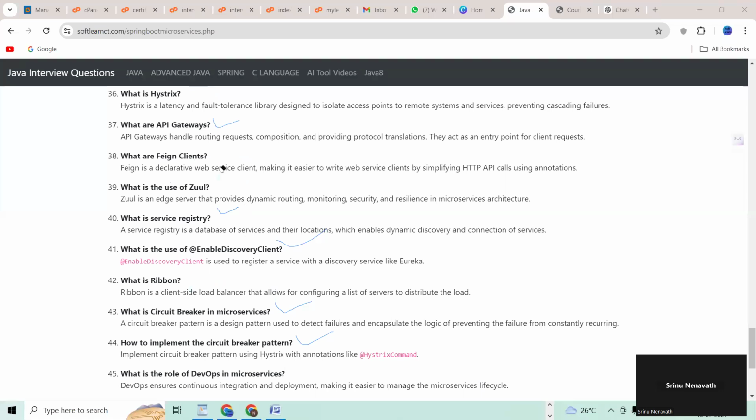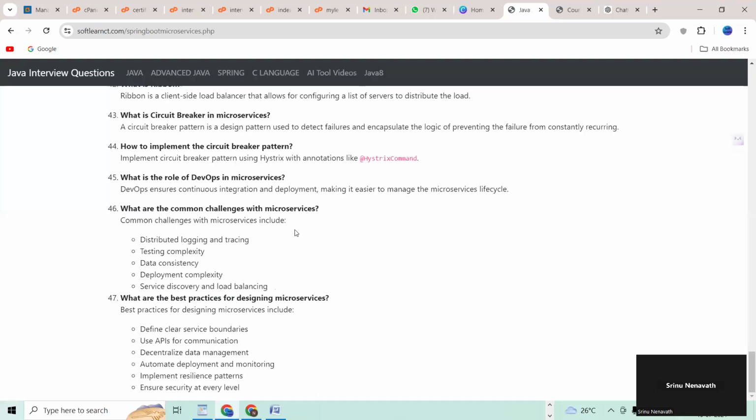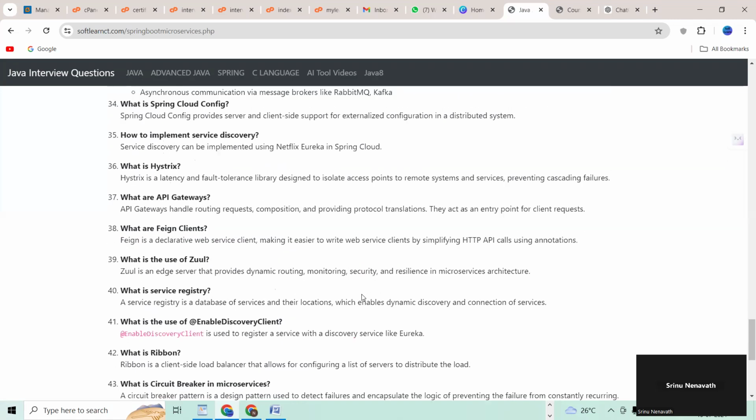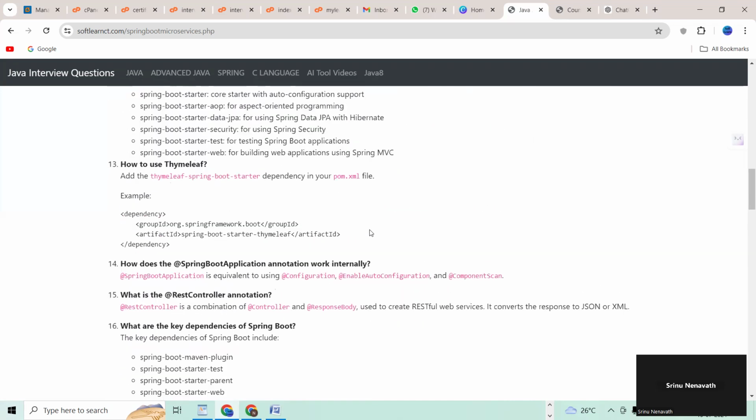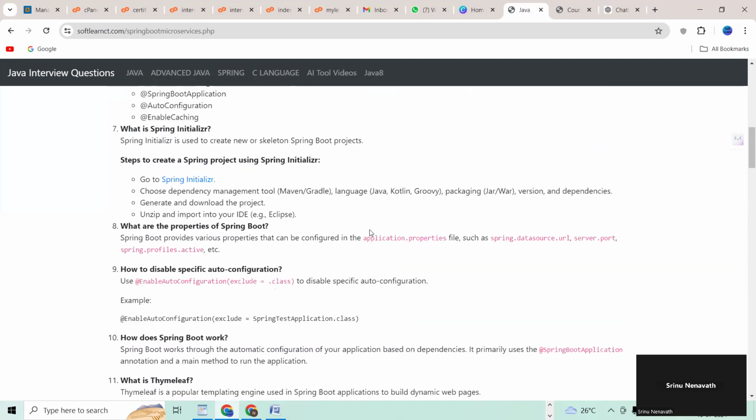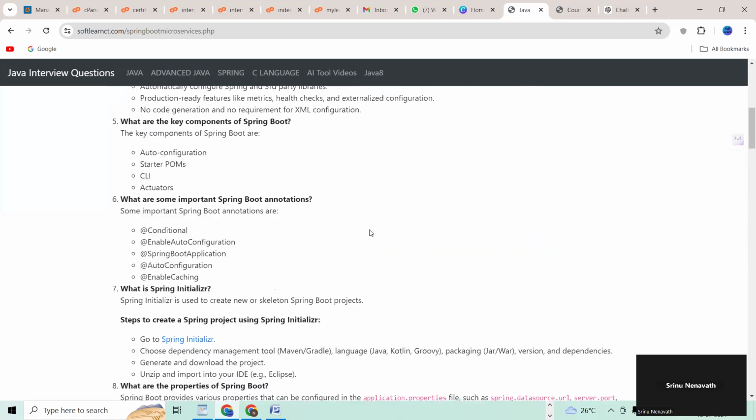Right. So, guys, almost how many questions are there in Spring Boot and microservices? You should read it. Yeah, there are a few more questions. What are the common challenges with microservices, and what are the best practices for designing microservices? Right. So you should prepare all these questions, guys. Definitely, this is very important for freshers and experienced. Without fail, you should prepare, guys.